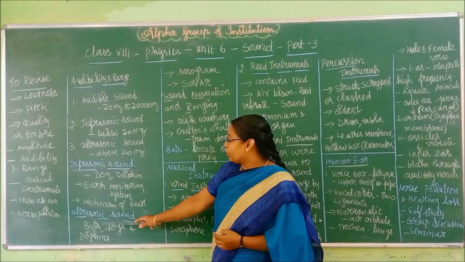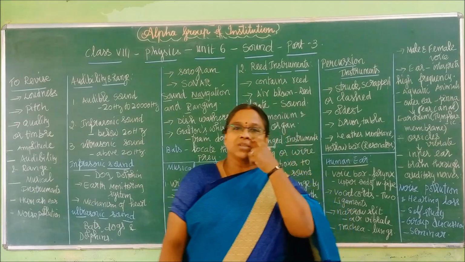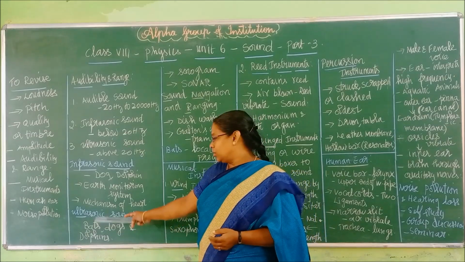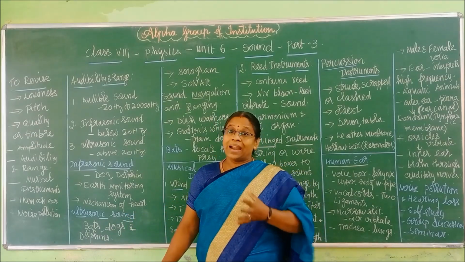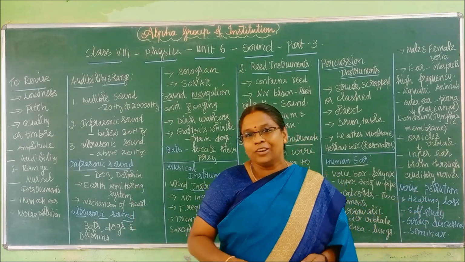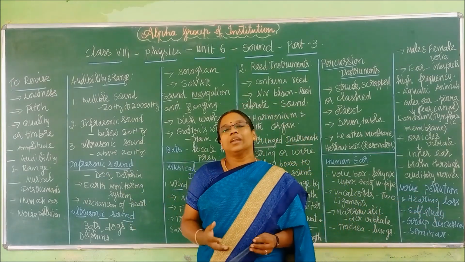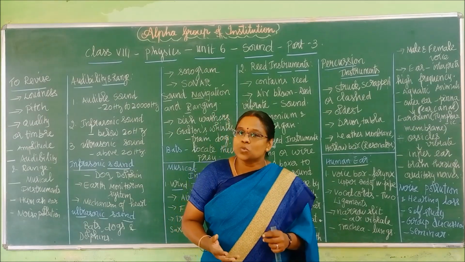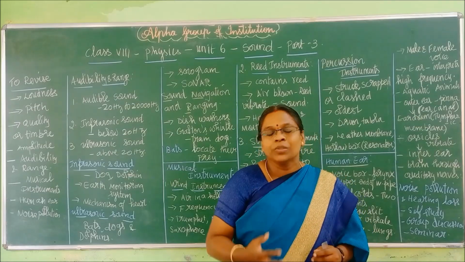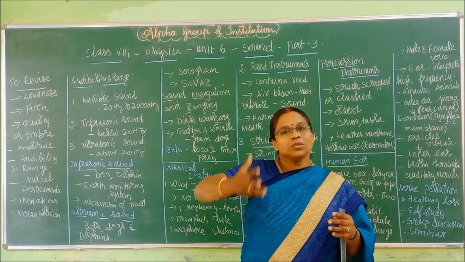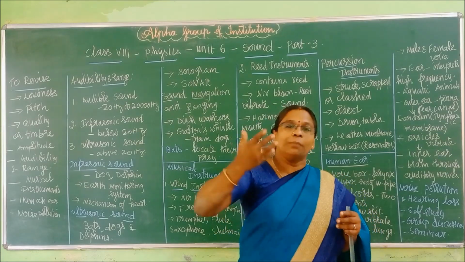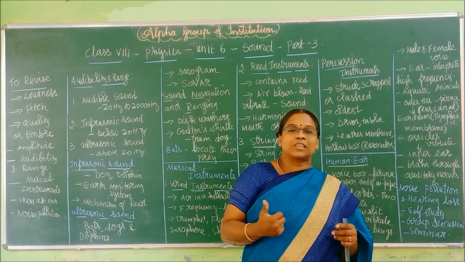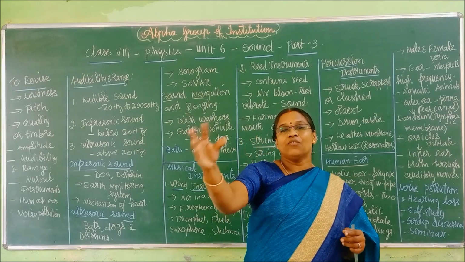Children, we usually say bats cannot see during the daytime. Bats means what? Not the cricket bat, the bird bat, which flies. They cannot see during the daytime, so what do they do? They produce ultrasonic sounds, about 20,000 hertz frequency. Based on that, they produce sounds and wait for the reply. Based on the way the sound is reflected, they can identify the prey.